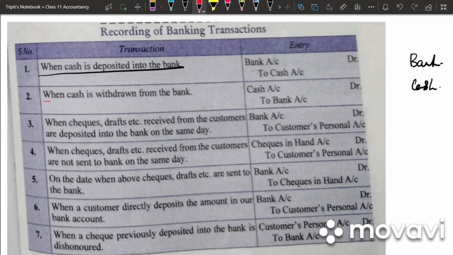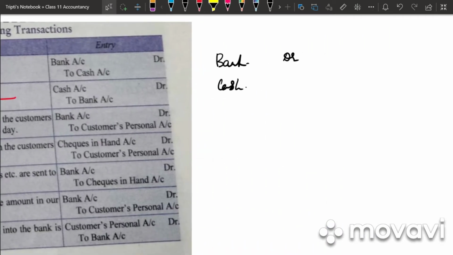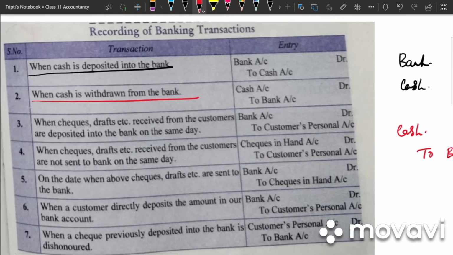Next we have when cash is withdrawn from bank. So when we are withdrawing cash from bank, what are we getting? We are getting cash. And from whom are we getting? Credit the giver. So we will be debiting cash account and crediting bank account.